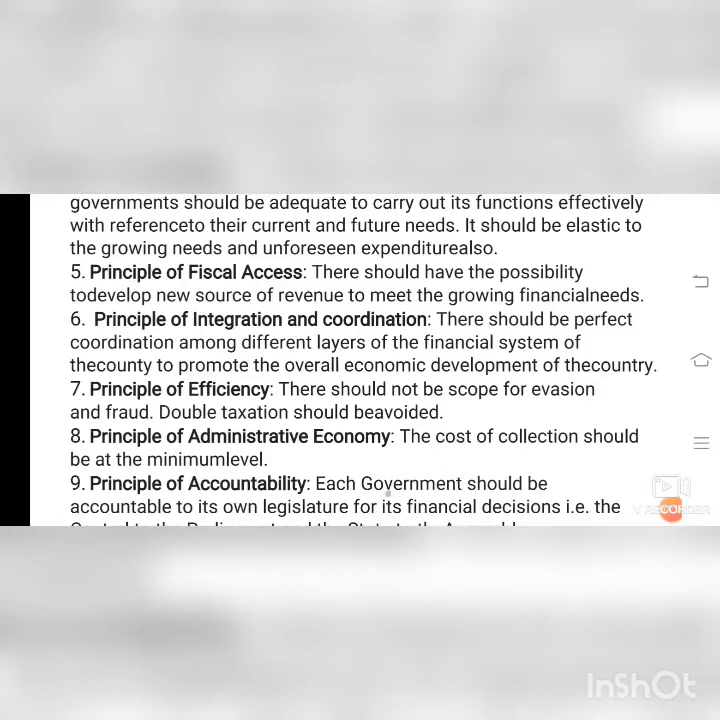Principle of administrative economy. The cost of collection should be at the minimum level. What cost of collection? The cost of collecting the tax must be at the minimum level.